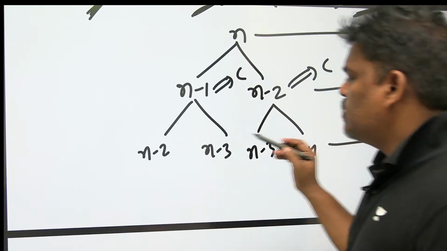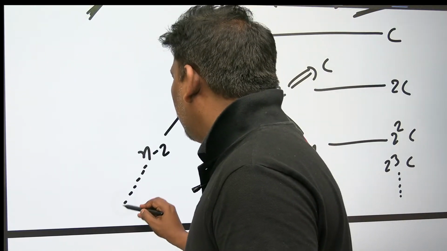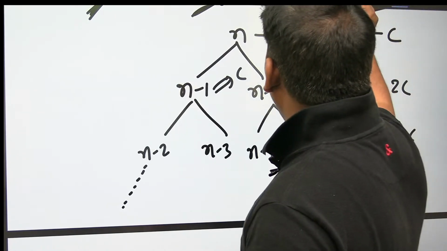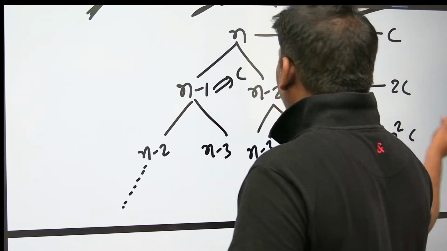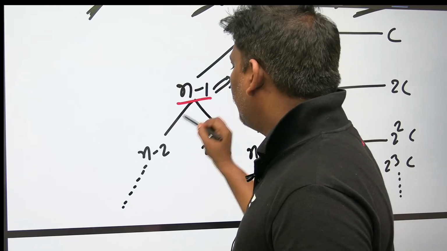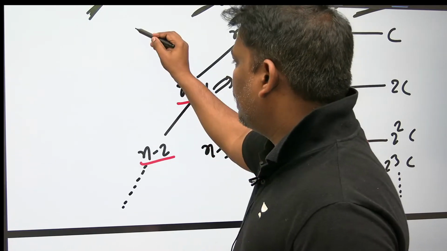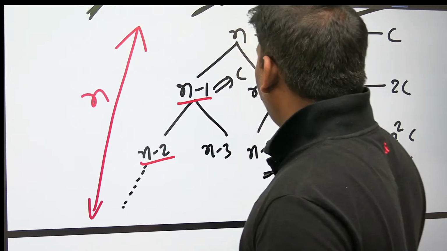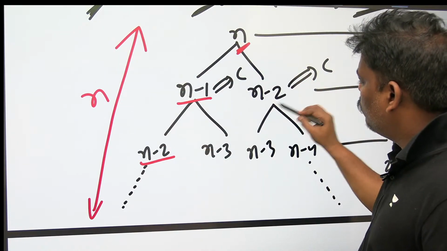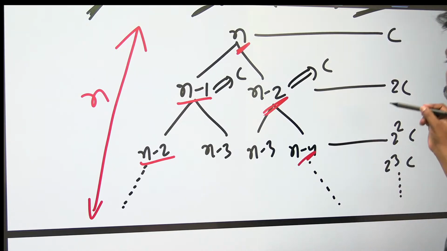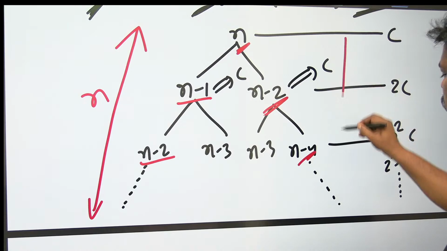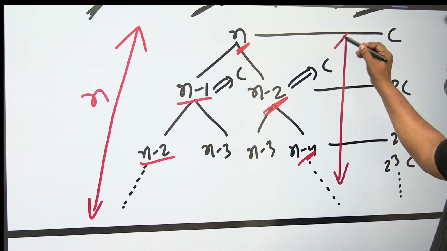Now this also keeps on going, but remember everyone, on the left-hand side you are always subtracting 1. So an n-level tree will come on the left side. On the right side you are always subtracting 2, so n by 2 levels will come.